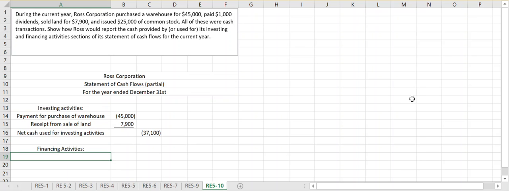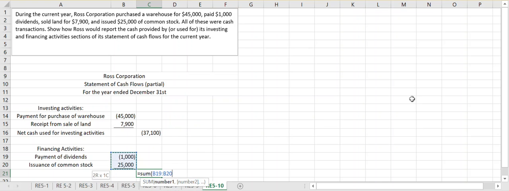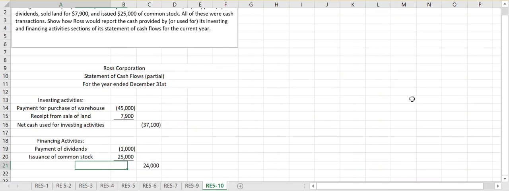For financing activities, we had a payment of dividends. So we spent $1,000 in cash to pay out something to our stockholders. And we had the issuance of our common stock. So we sold more shares of stock. We sold more ownership in our business. And by doing so, we got $25,000. So when we net these two numbers together, we have a positive $24,000, which means our cash inflows were greater than our cash outflows. So we have net cash provided by our financing activities.